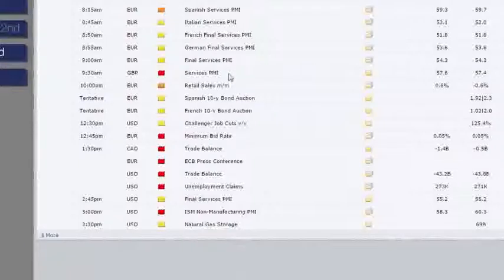Again, better data expected from the UK. Should keep the pound supported, particularly off the back of Carney's comments over the weekend, as we mentioned before. Then we go into some European data. We've got the minimum bid rate from Europe. Absolutely no expectation for a change there. That's probably not going to have an impact on the euro.